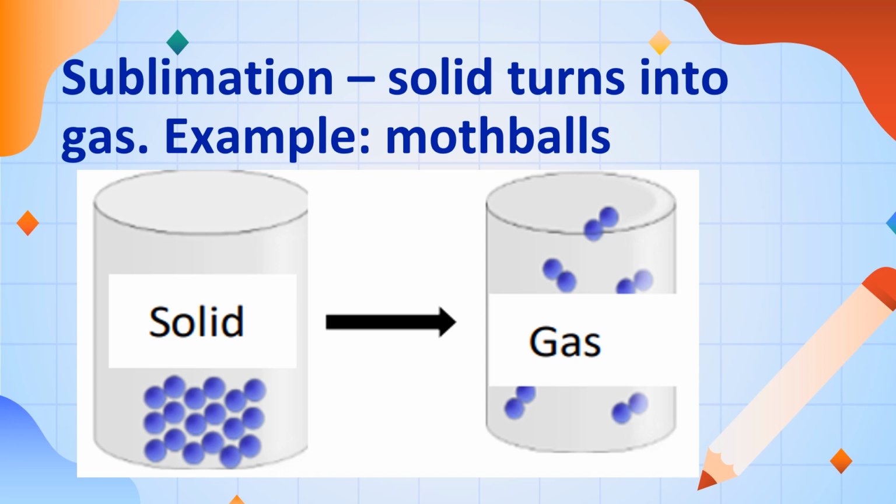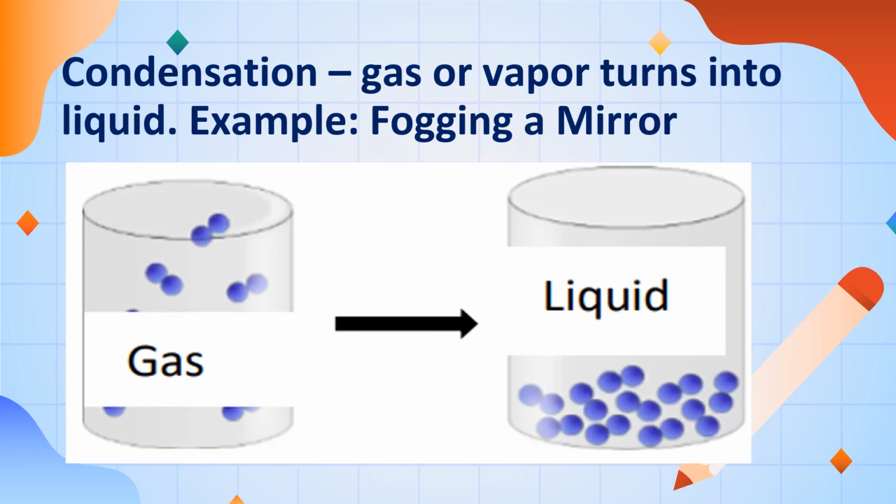Next, we have condensation. Gas or vapor turns into liquid. An example of this is the fogging of a mirror. The fog is a gas, and after it fogs, it becomes liquid.